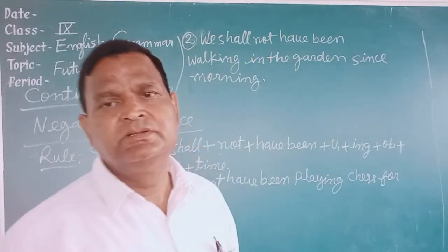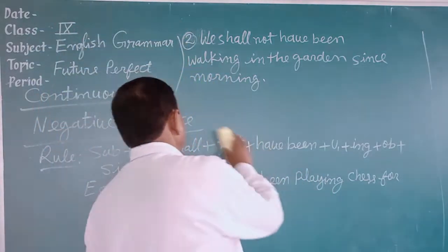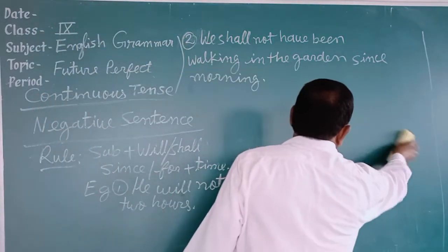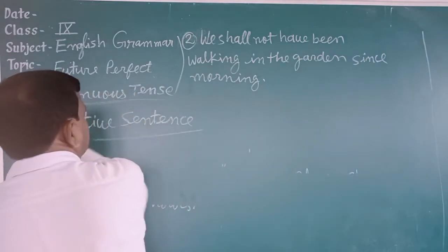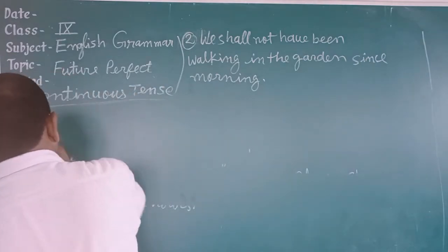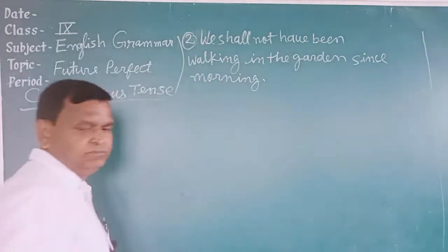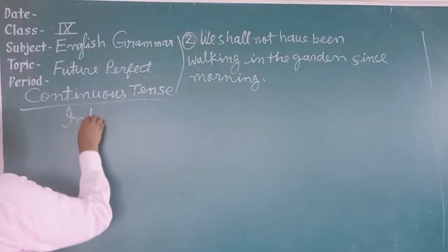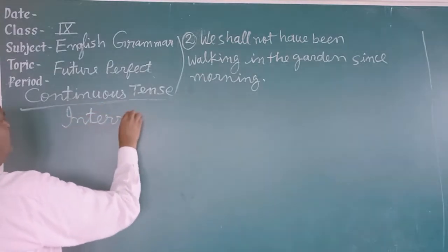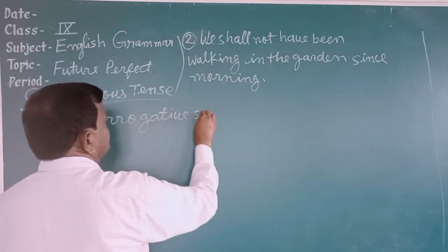Now students, write the rule of interrogative sentence.